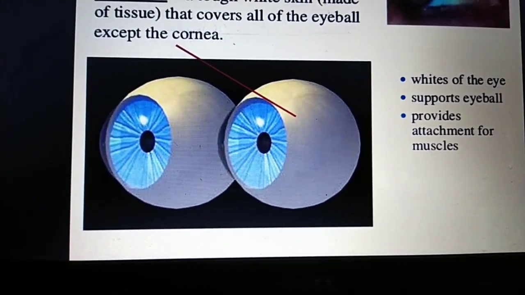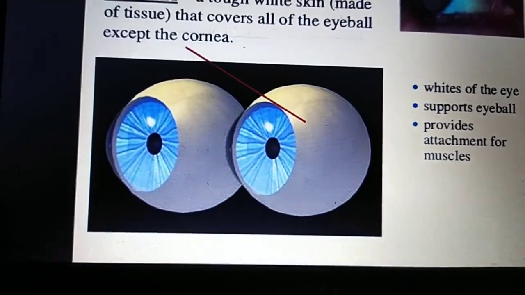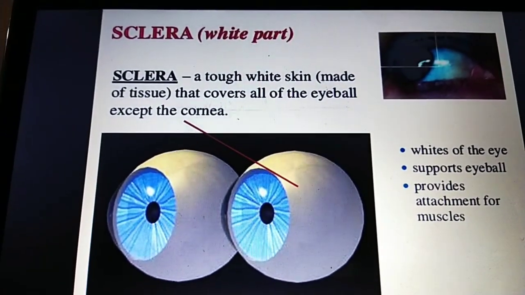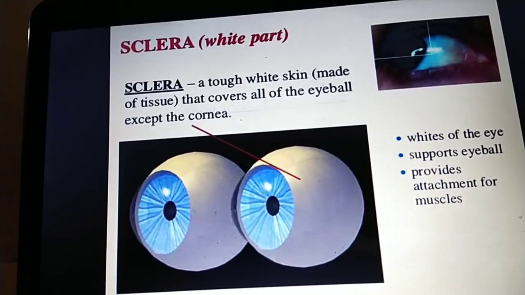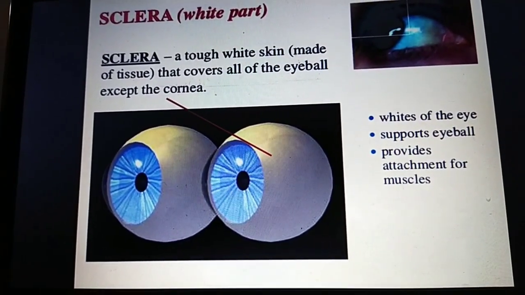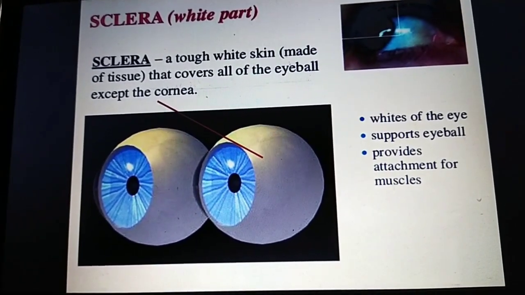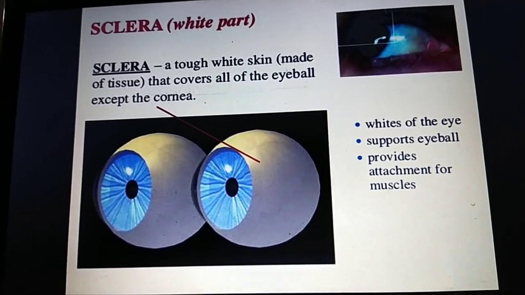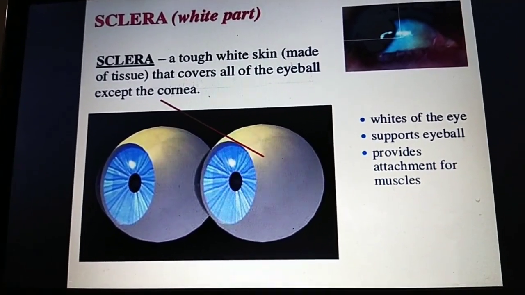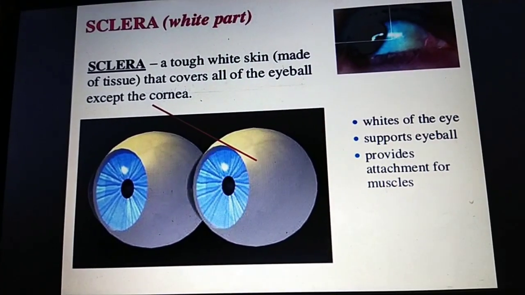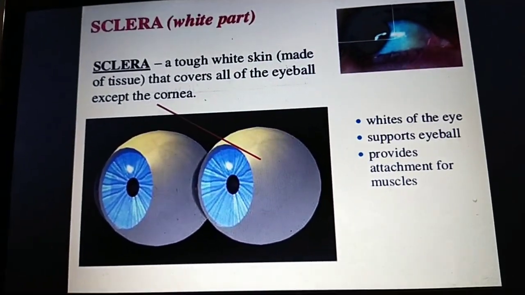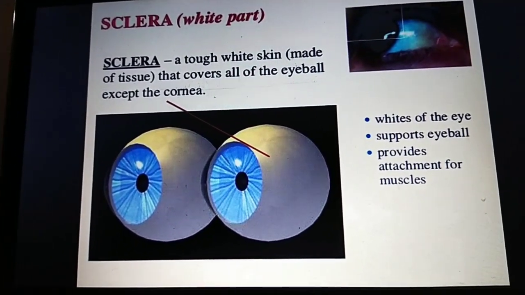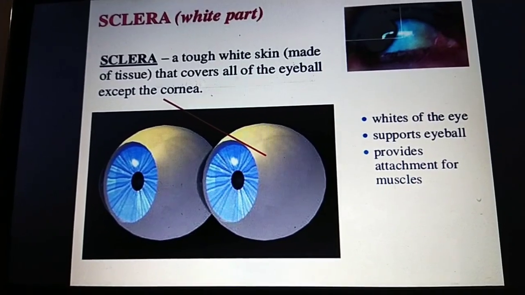The sclera is a tough white skin made of tissue that covers all of the eyeball except the cornea. The white of the eye supports the eyeball and provides the attachments for the muscles, and this sclera gives the shape of the eyeball and protects it. It attaches to some extrinsic muscles, and by that we can go for the movements of the eyeball.